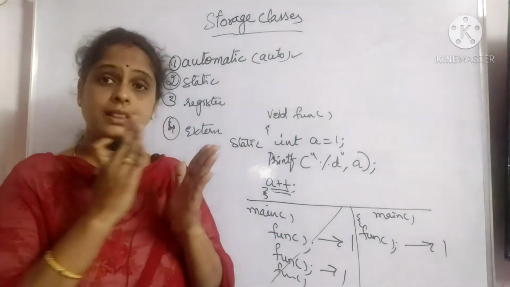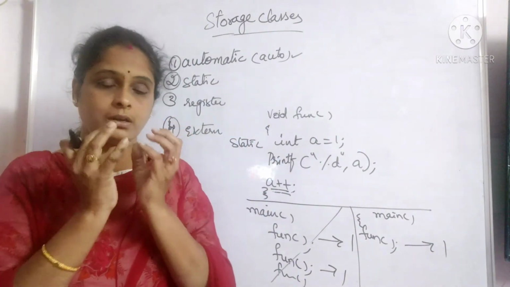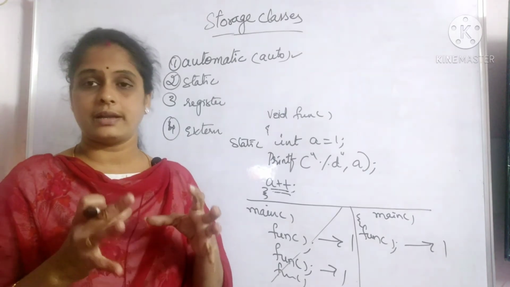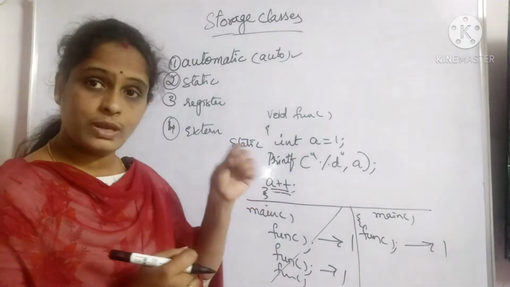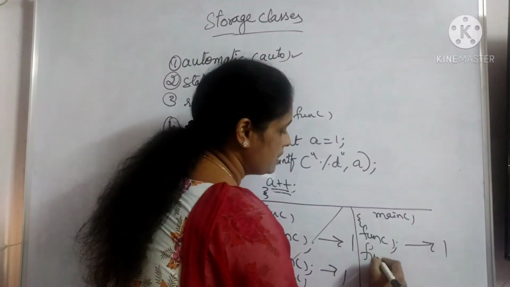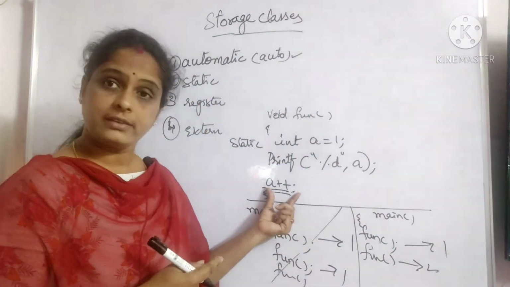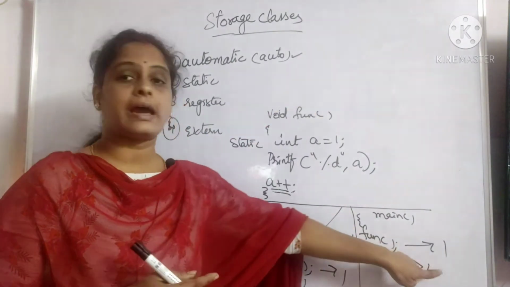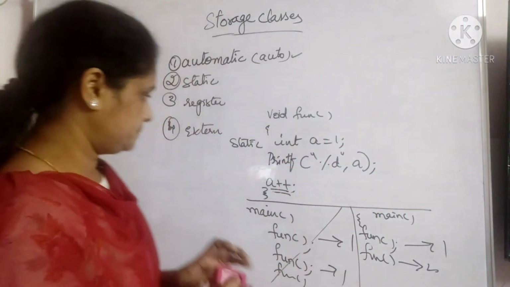It will be kept in a only and will not be discarded as we have seen in the previous case. So when I display a for the second time, this 2 will be displayed. For the third time, it will again take an increment and 3 will be carried forward. In that way, a static variable will work.